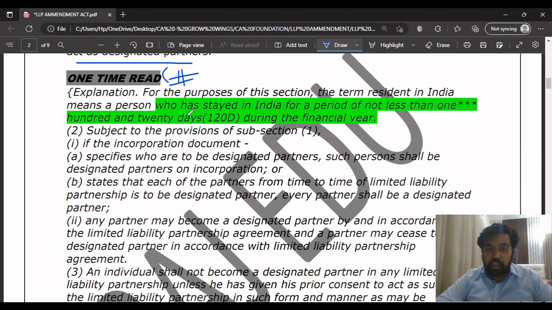The term resident in India means a person who has stayed in India for a period of not less than 120 days during the financial year. This is an amendment which is given in your RTP November 22, which is very important from the exam point of view, because they can ask this point in your exam as well. In case of LLP, it is 120 days or more during the financial year. It means if you have stayed for more than 120 days, then only will you be considered a resident.